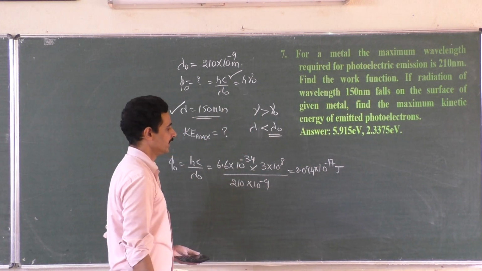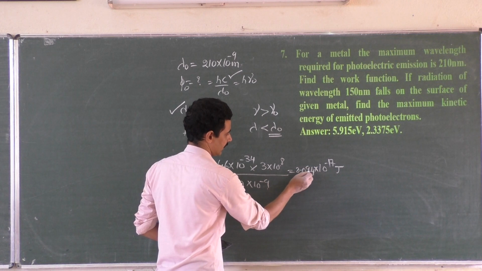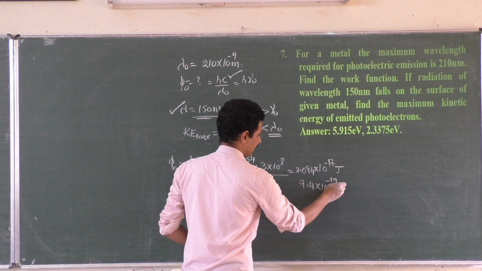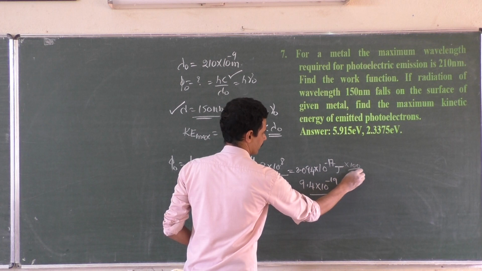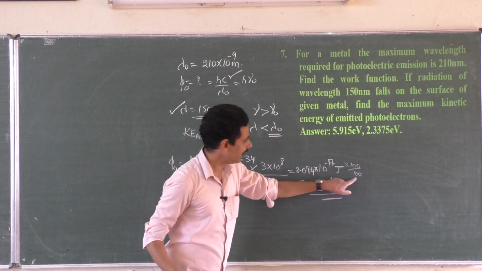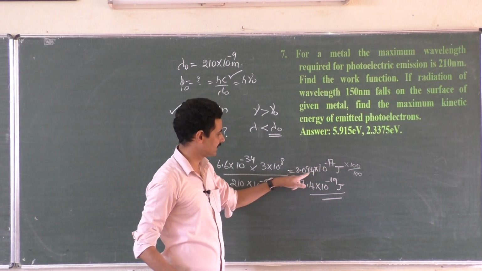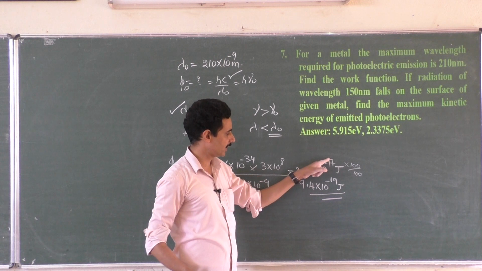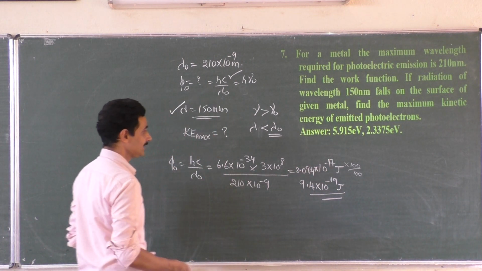If I bring two more points here, it is 9.4 into 10 to the power minus 19 joules. Multiply and divide by 100: divide by 100 makes this 10 to the power minus 19, multiplied by 100 makes it 9.4. Now, what is it in electron volt?